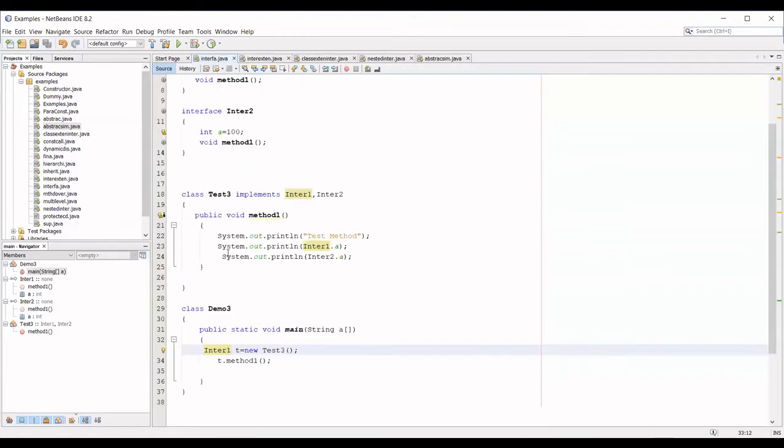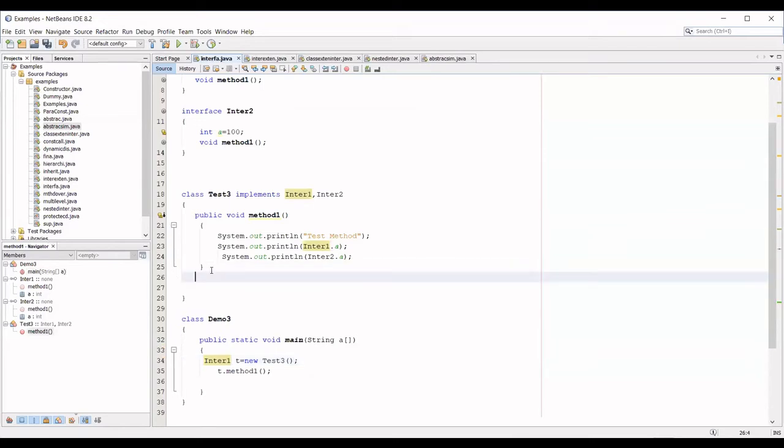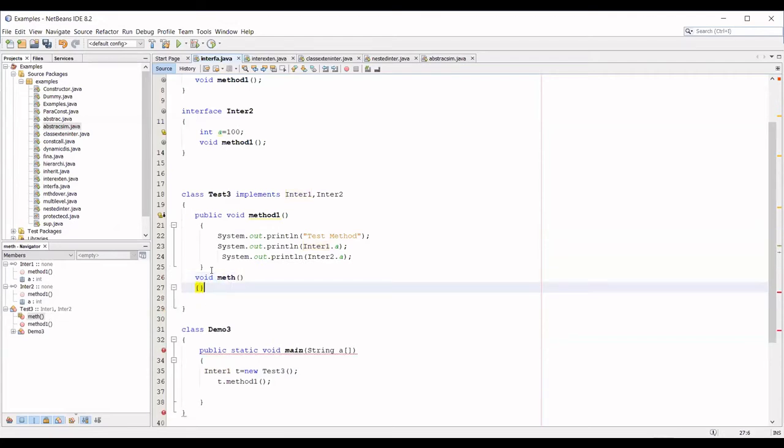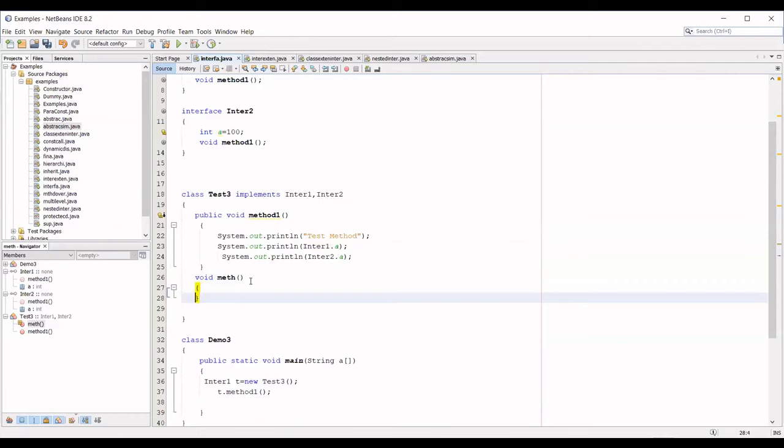Now I have a local method inside this, which belongs only to Test.